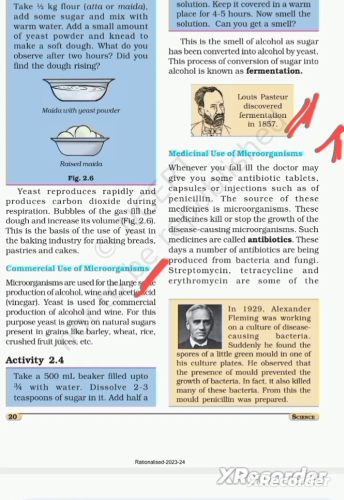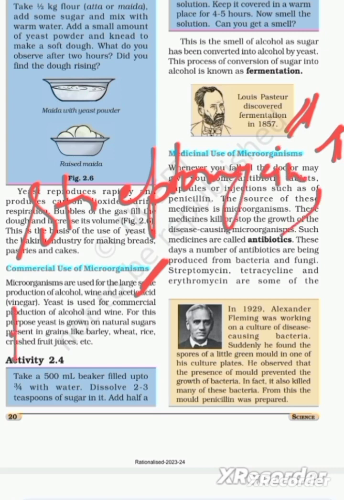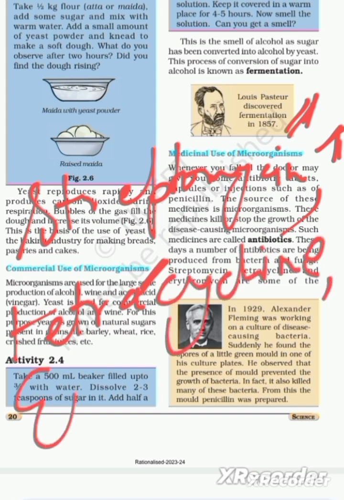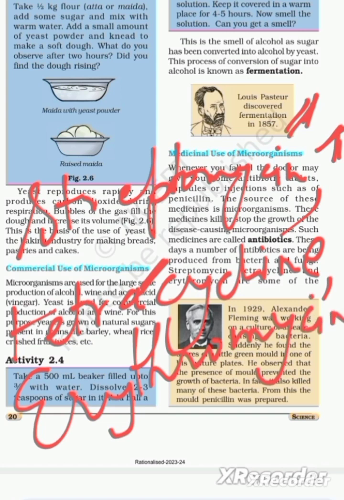These days, a number of antibiotics are being produced from bacteria and fungi, for example, streptomycin, tetracycline, erythromycin, which we normally take when we are having a bad throat, no voice, or voice has been changed due to cold.